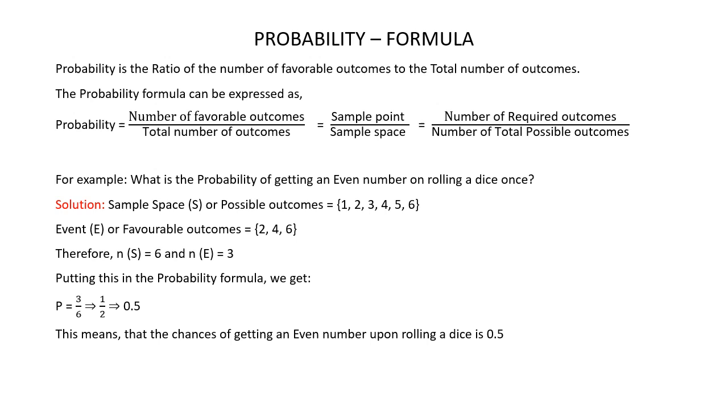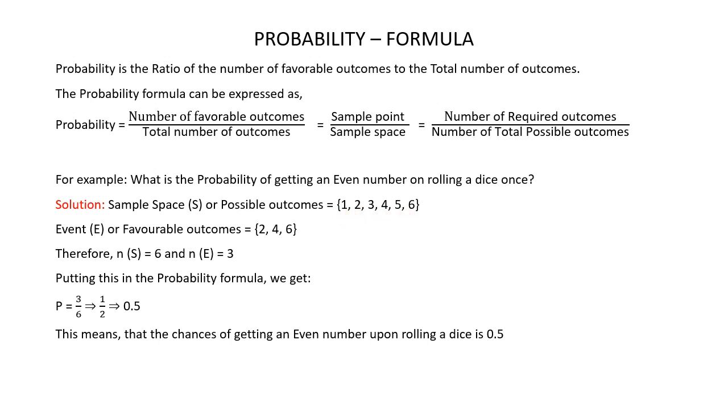Now let's understand the probability formula using an example. What is the probability of getting an even number on rolling a dice once? When you roll a dice once, the face can show one of these numbers: 1, 2, 3, 4, 5 or 6. So the sample space or possible outcomes is 1, 2, 3, 4, 5, 6.